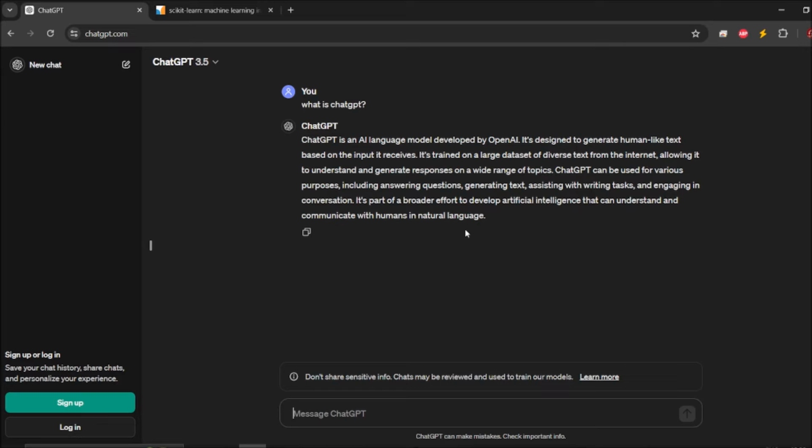Whatever we give as a query, it is responding, same as if you ask Google. It will definitely give a response that is much faster, much greater, much simpler. One of the wonderful things it is.